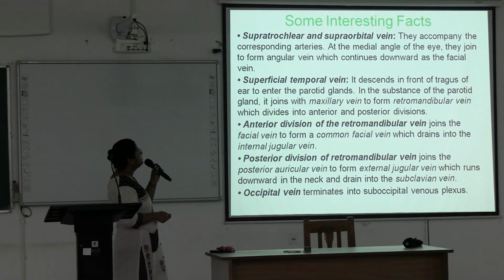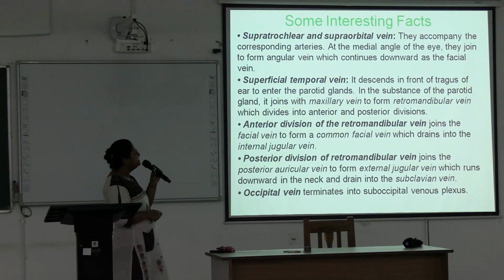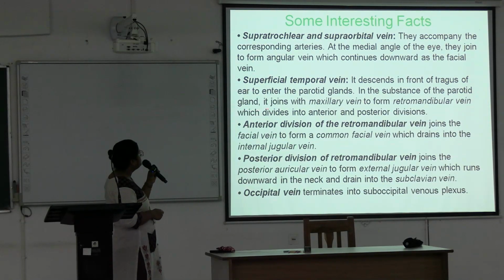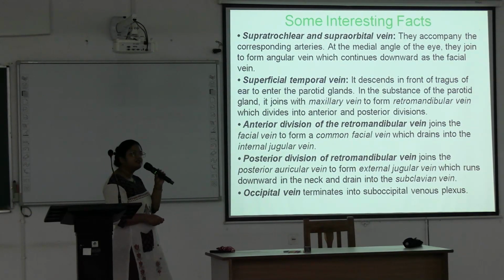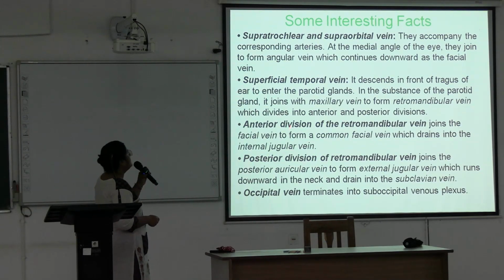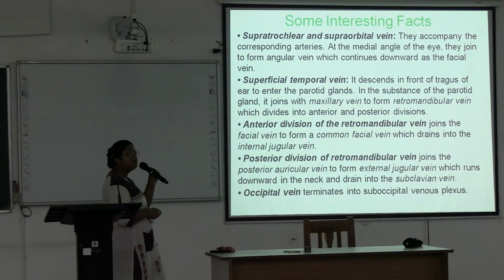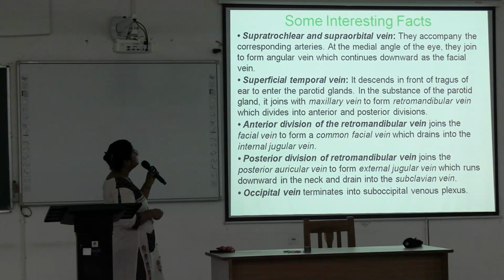It descends in front of the tragus of the ear to enter the parotid gland, and in the substance of the parotid gland it joins the maxillary vein to form the retromandibular vein, which divides into anterior and posterior divisions. The anterior division of the retromandibular vein joins the facial vein to form the common facial vein, which drains into the internal jugular vein.